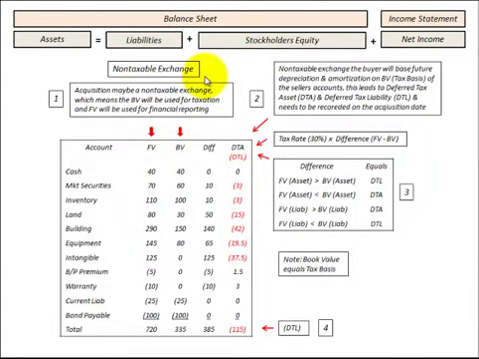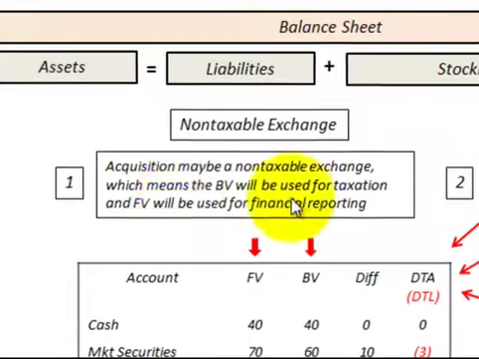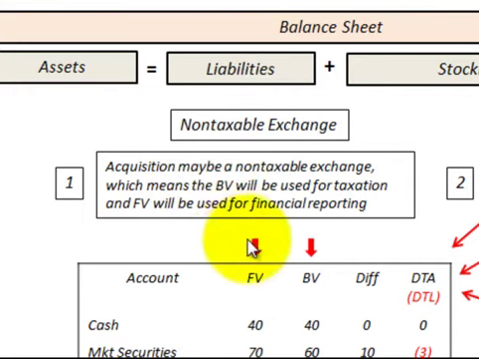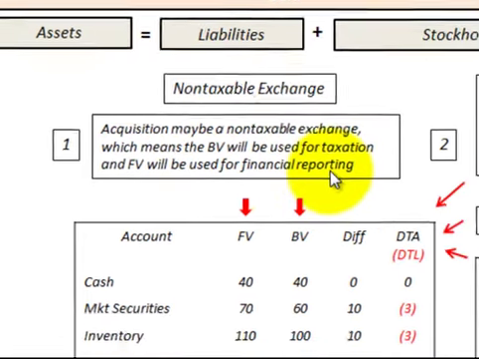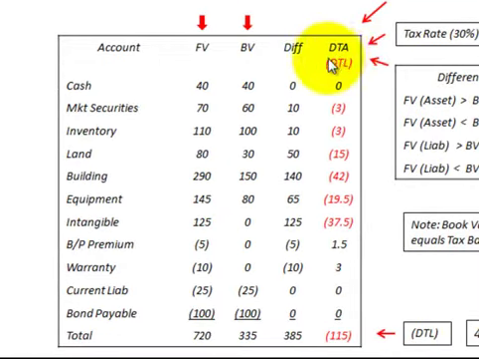Okay, let's look at a non-taxable exchange and determine our deferred tax assets and our deferred tax liabilities. Now, with a non-taxable exchange, that means that the book value will be used for taxation and the fair value will be used for financial reporting. To determine our deferred tax assets and deferred tax liabilities, we have set up a chart where we've got our accounts listed, then we list the fair value for each of those accounts, and then the book value for the accounts. Then we take the difference between the fair value and the book value, and we list the difference here, and then we have to determine the deferred tax asset or the deferred tax liability.